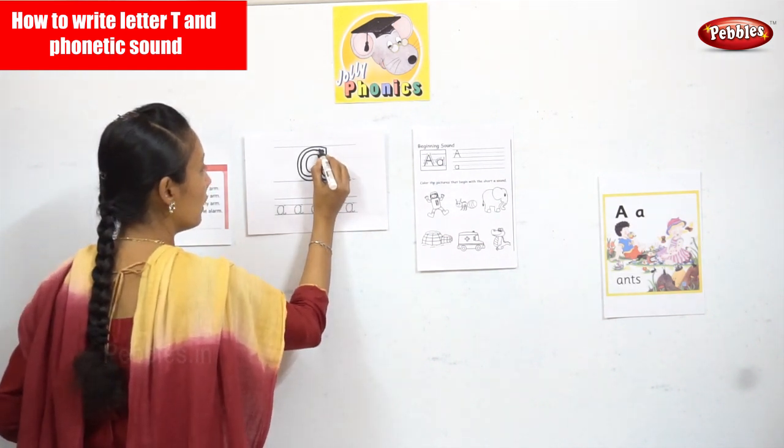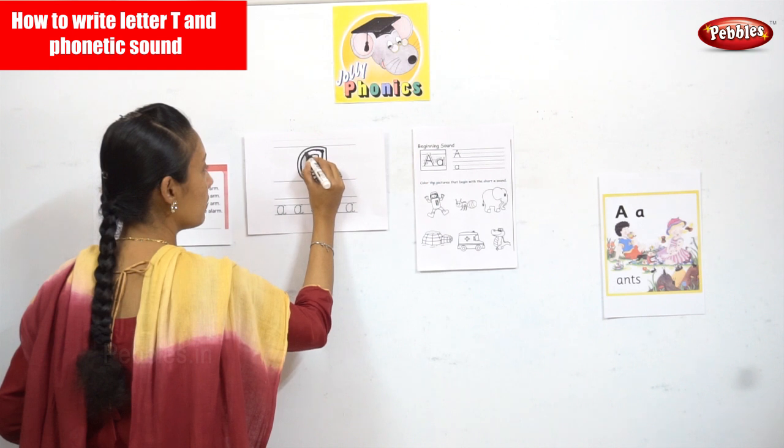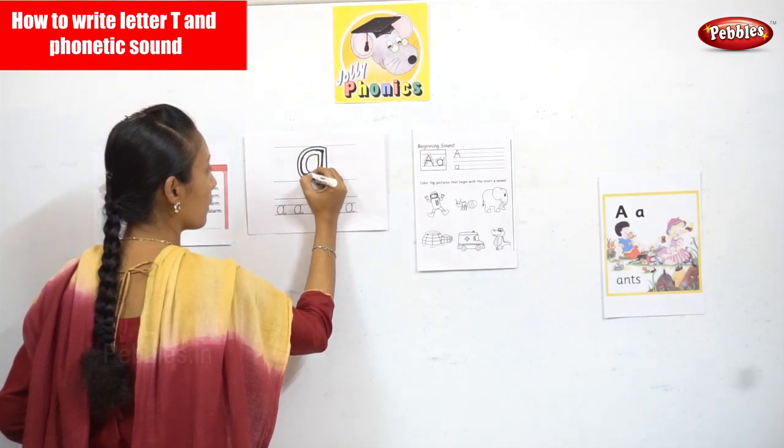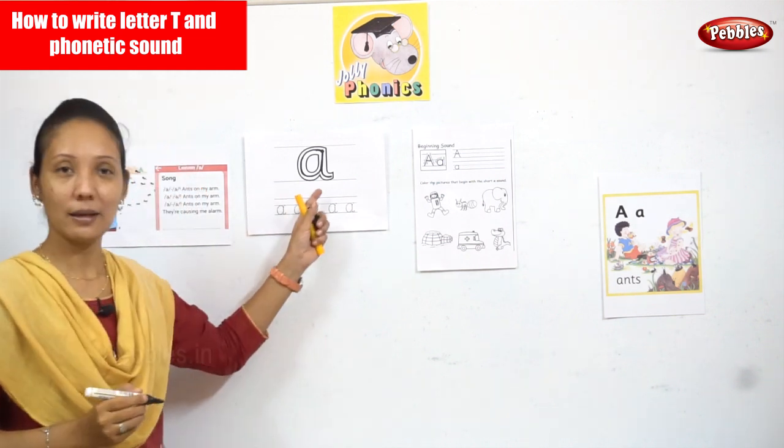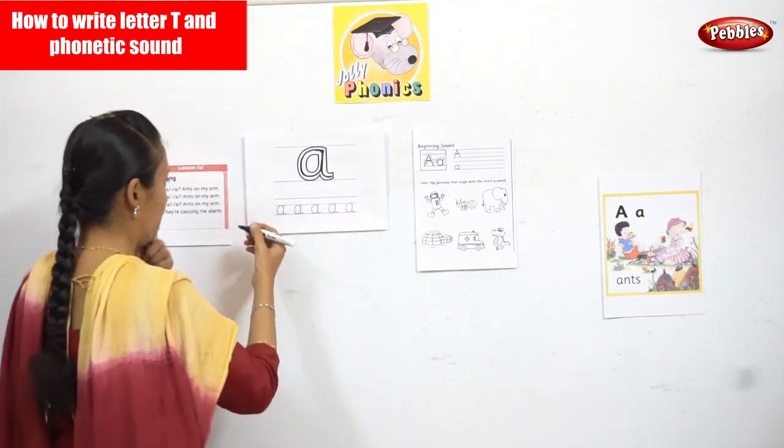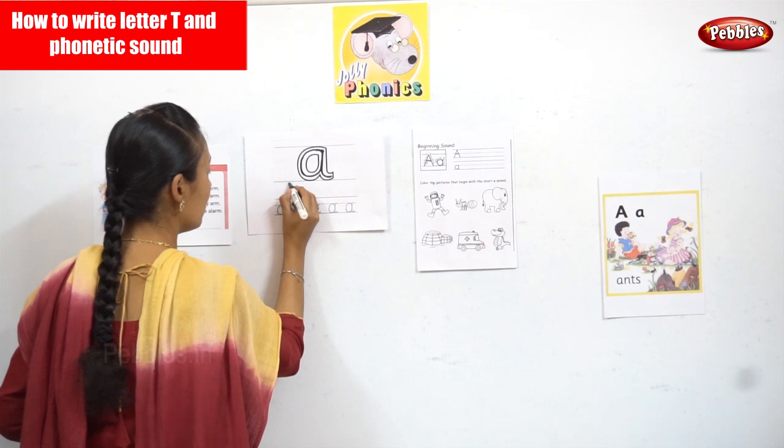You go halfway through the curve, up, and you come down. So I will write it for you here.